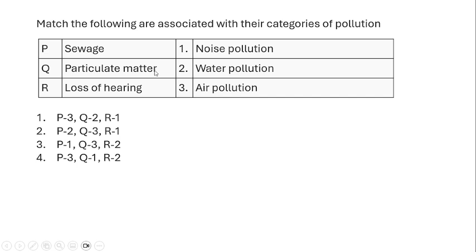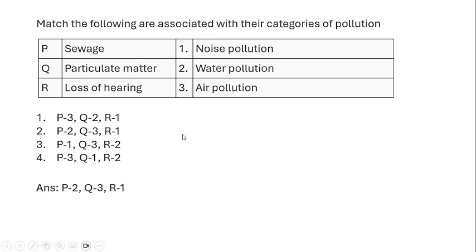Next is the particulate matter. So particulate matter will be causing air pollution. Mostly this particulate matter is going to be emitted from the thermal power plants, coal power plants. Next is loss of hearing. The loss of hearing is because it's going to cause noise pollution. So because of noise pollution, loss of hearing is going to happen.